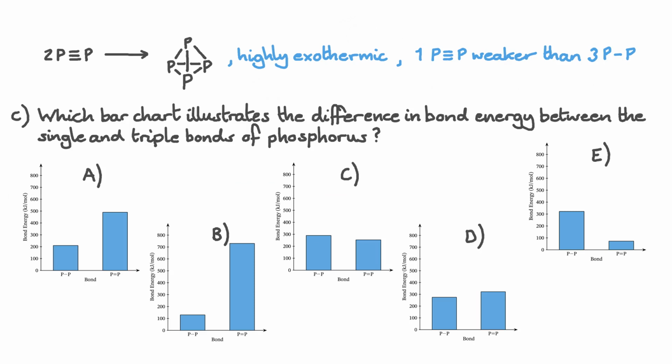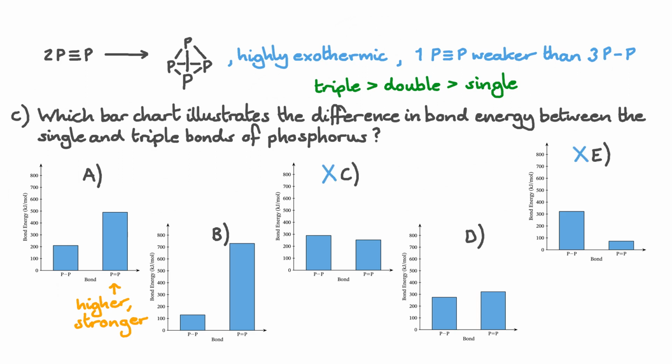Which bar chart illustrates the difference in bond energy between the single and triple bonds of phosphorus? Let's have a quick recap of what we know. For covalent bonds between two atoms, a triple bond is stronger than a double and is stronger than a single. Each graph has a bond energy for the single bond and the triple bond. The higher the bar, the stronger the bond.